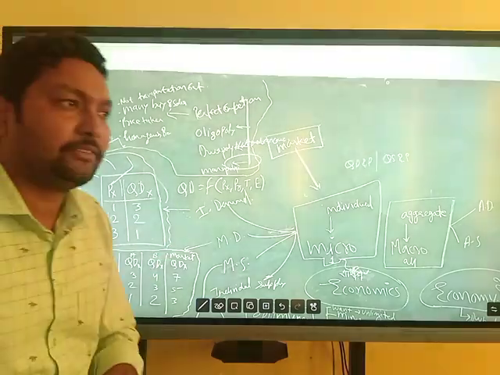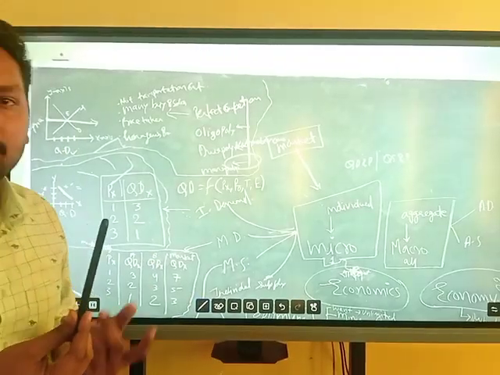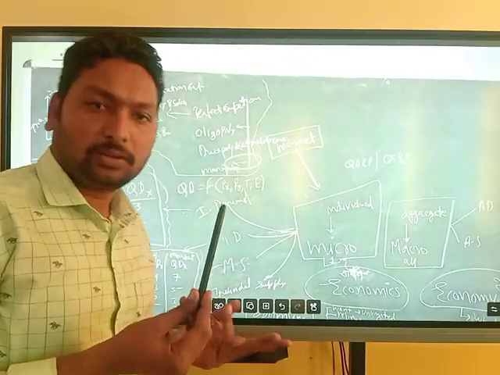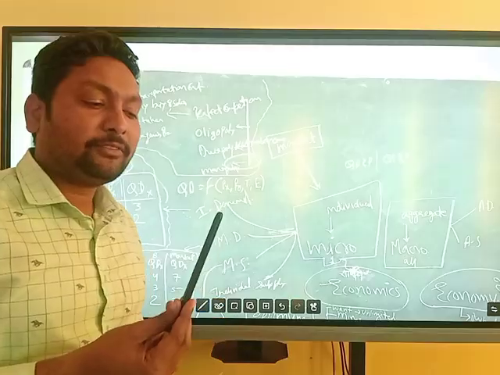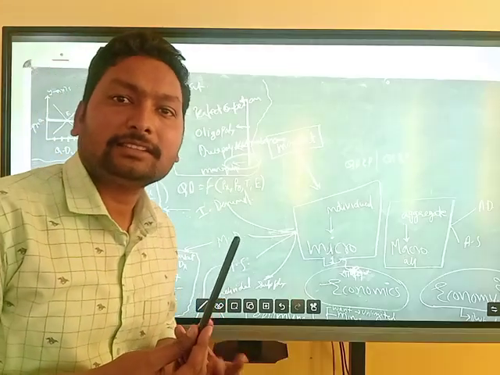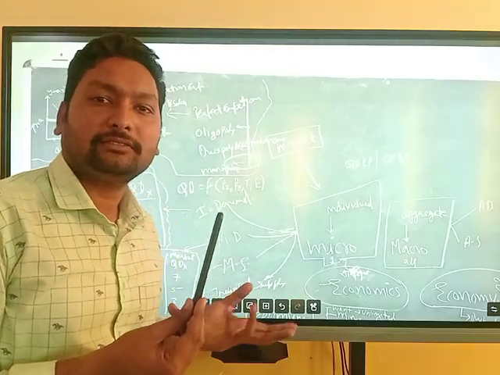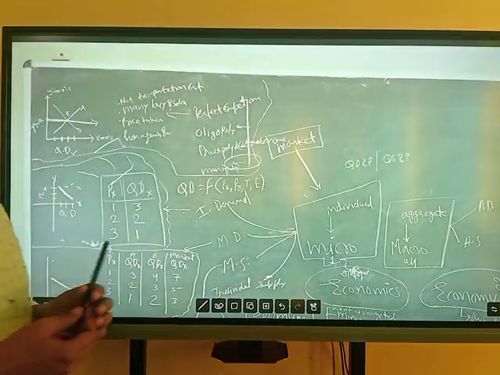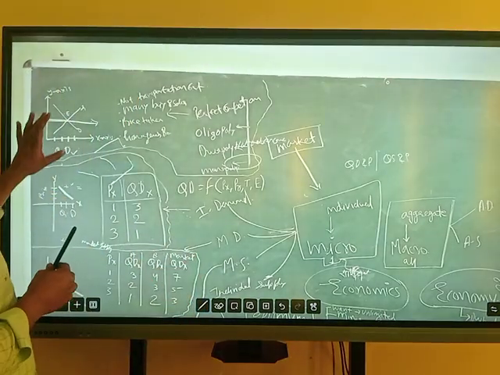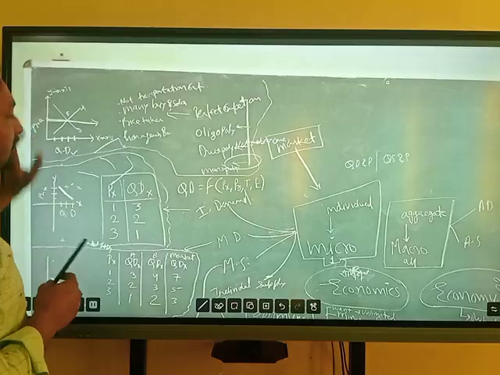For example, if we buy one pen, it is 10 rupees. If we buy two pens, it is 20 rupees. If we buy 100 pens, the price is 1000. It means there is no change or no discount for the consumer. Thank you.